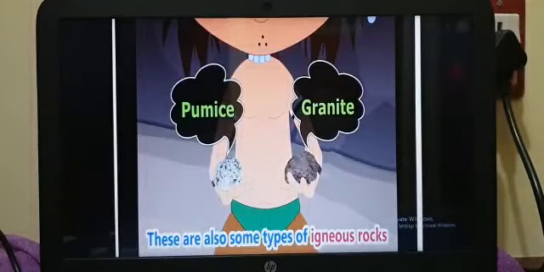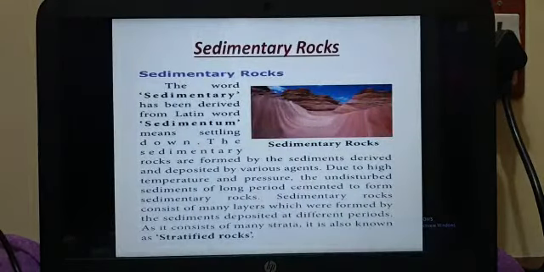So some of the types of igneous rocks are pumice and granite. These kinds of rocks come under igneous rocks. Second, we are going to see sedimentary rocks. First, igneous rocks we have seen, about what? Extrusive and intrusive. Now sedimentary rocks.